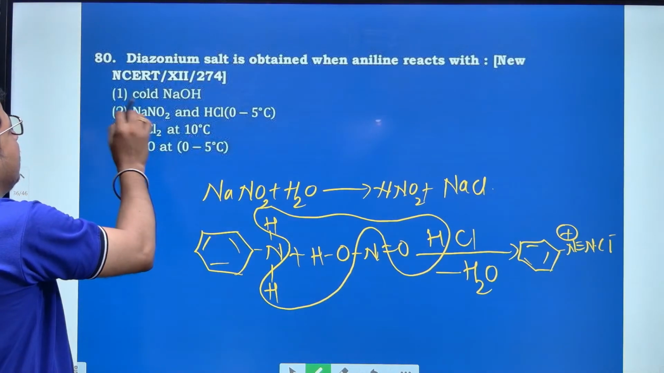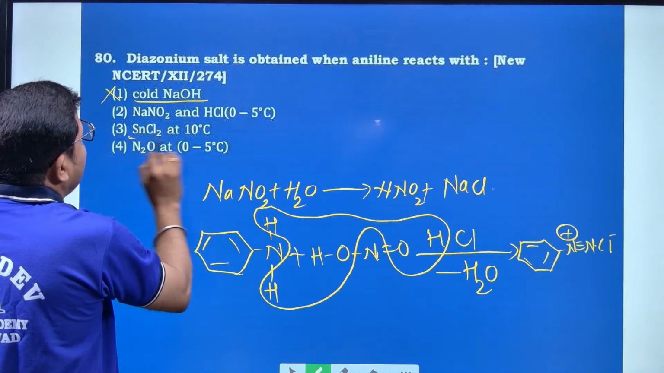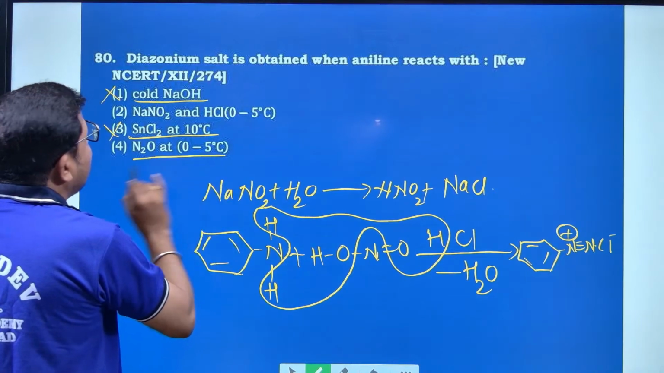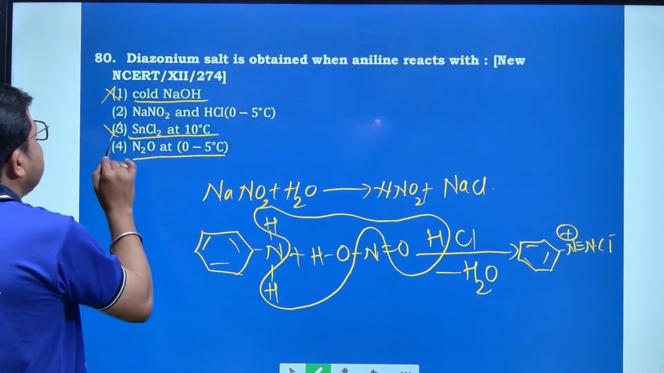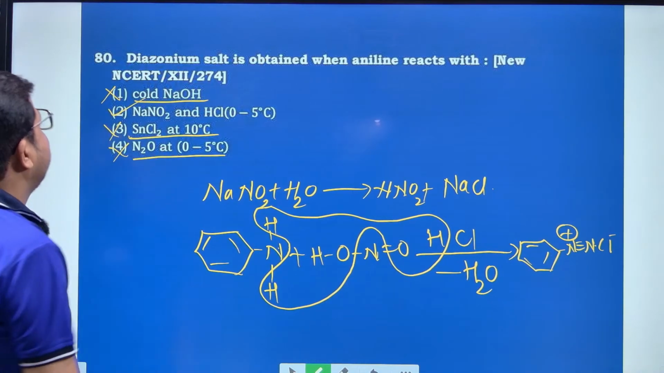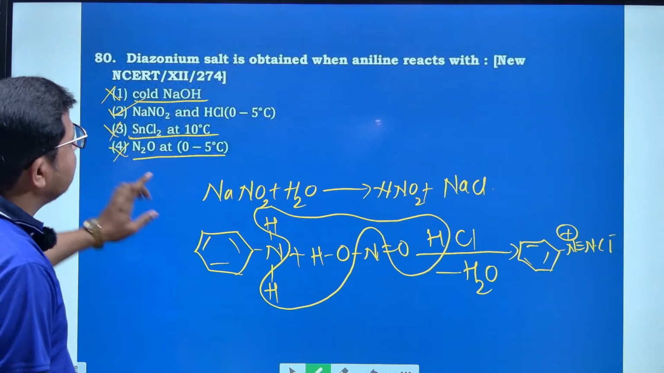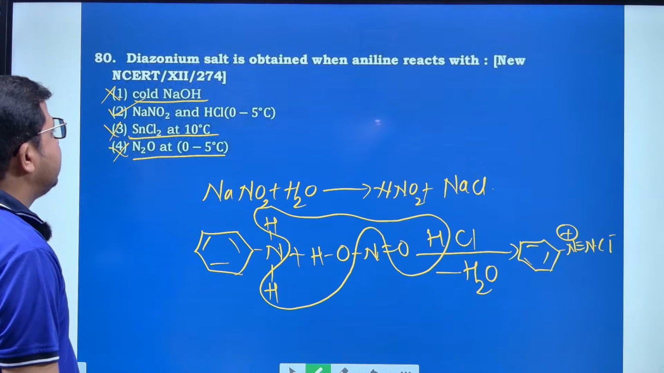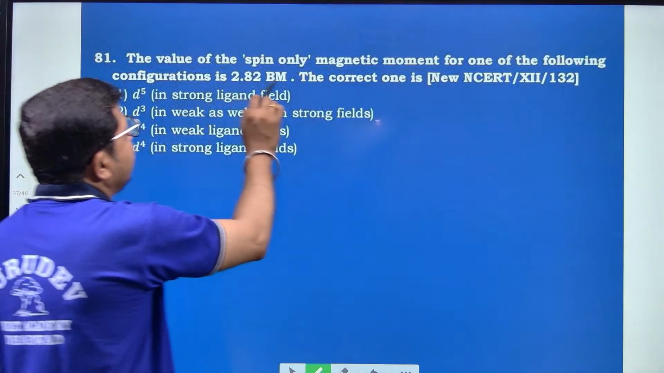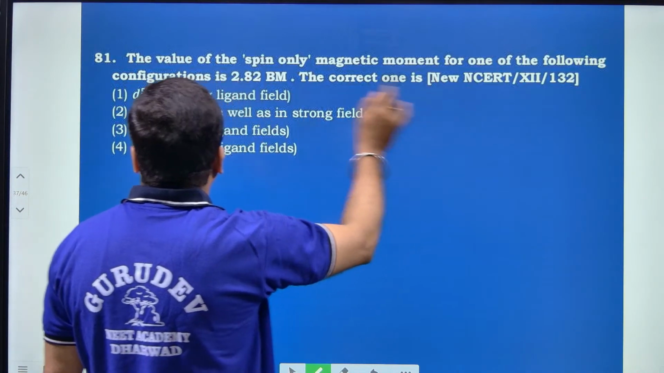Here they have given option number 1 as NaOH, which is not used, and SnCl2 at 10 degrees Celsius, which is also not used. NO2, N2O means nitrous oxide, this is also not used, and the right option is option number 2. Hence the diazonium salt is obtained when aniline reacts with NaNO2 and HCl at 0 to 5 degrees Celsius. Next, 81st question: the value of spin only magnetic moment for one of the following configurations is